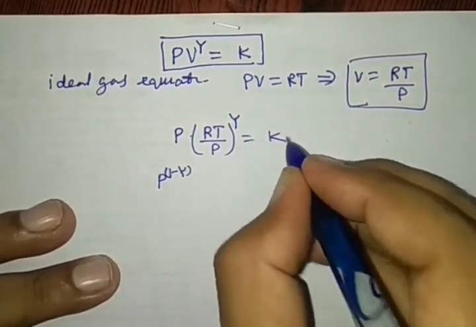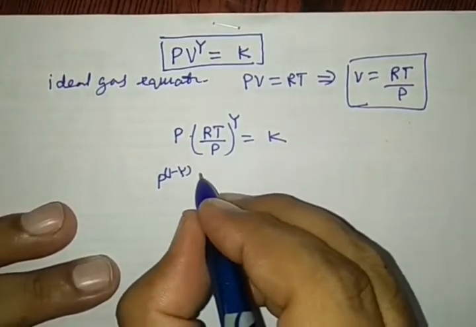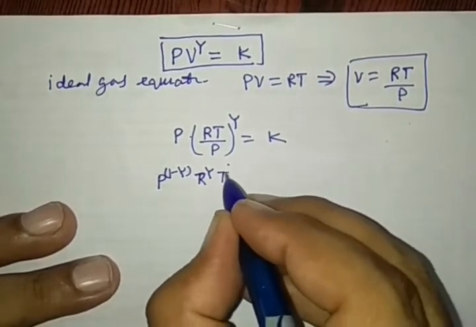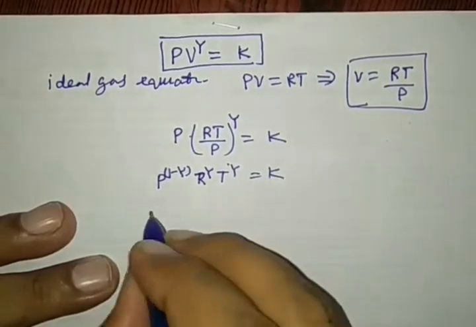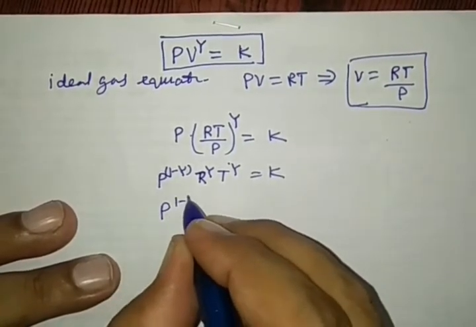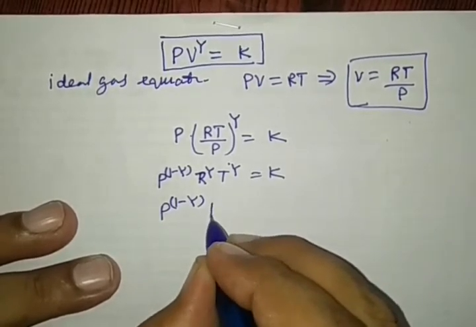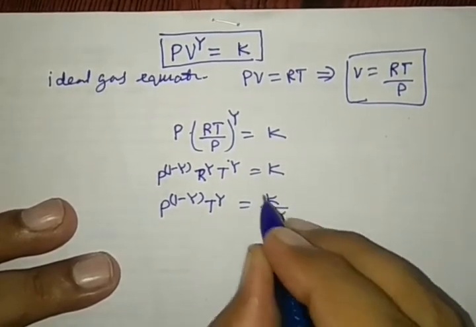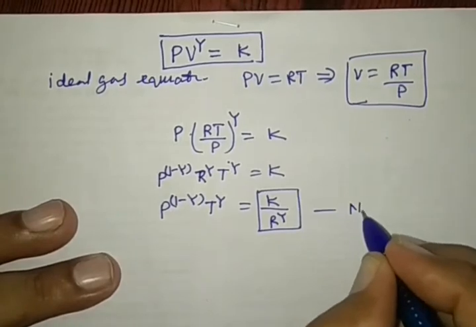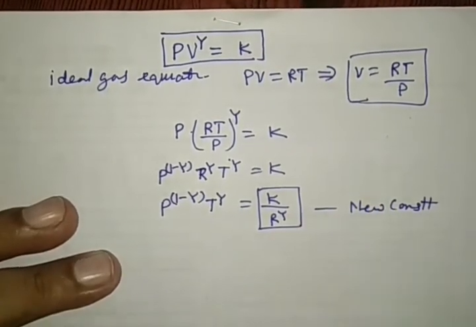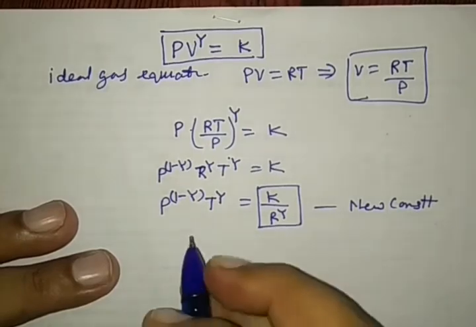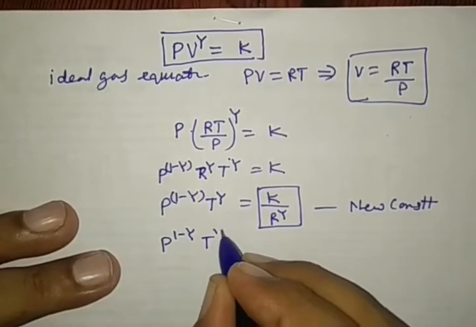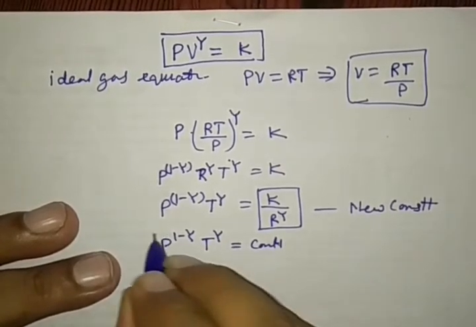This is equal to constant K, or P to the power 1 minus gamma T to the power gamma is equal to constant by R to the power gamma, and this is equal to new constant. So it can be written as P to the power 1 minus gamma T to the power gamma is equal to constant.